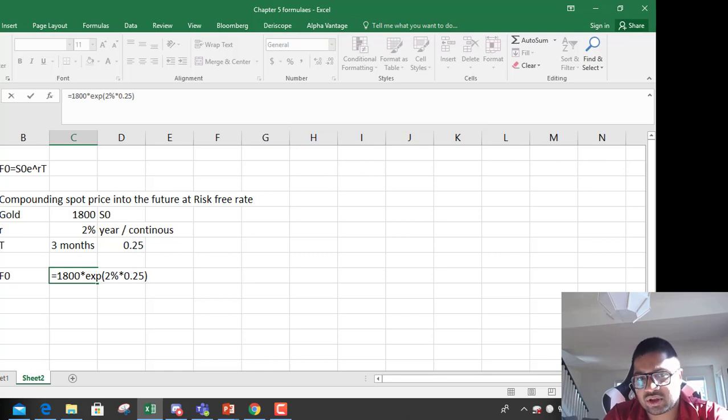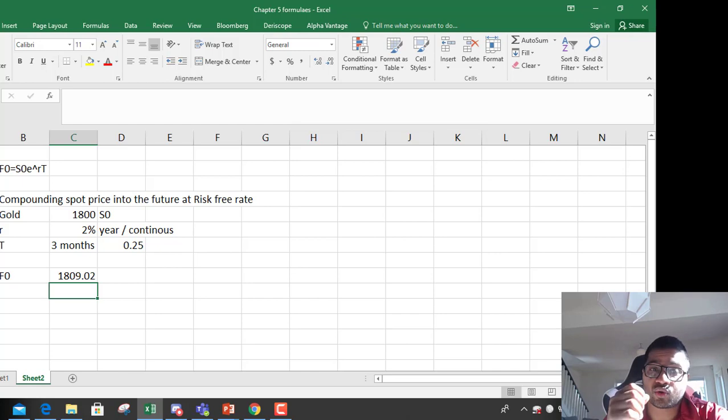So the forward price for gold, considering that the risk-free rate is 2% and the time duration is 3 months, should be 1809. This should be the calculated no-arbitrage forward price.